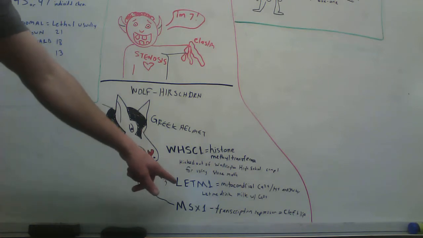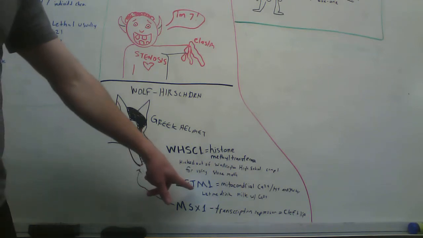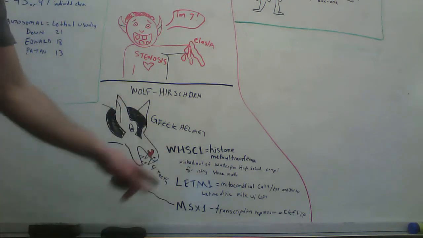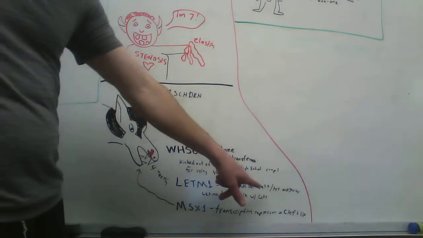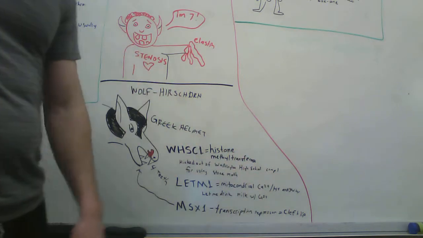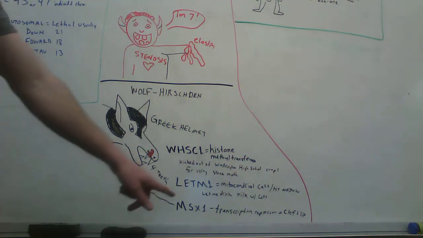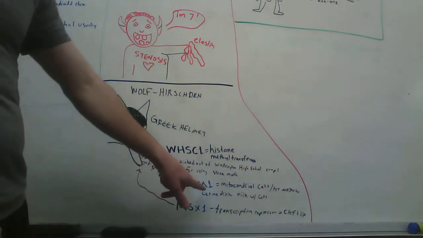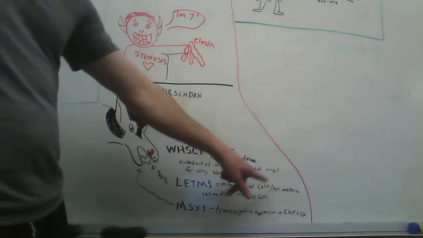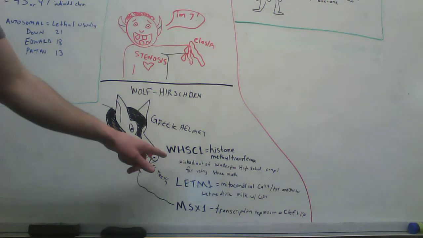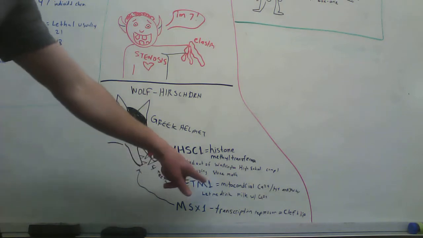So then it also has a defect with LETM1, so it kind of looks like let me almost. And that's a mitochondrial calcium and hydrogen antiporter. So I thought of, I'm saying LETM1, let me drink milk with calcium, LETM1, calcium transporter. And then M1 kind of like mitochondrial.